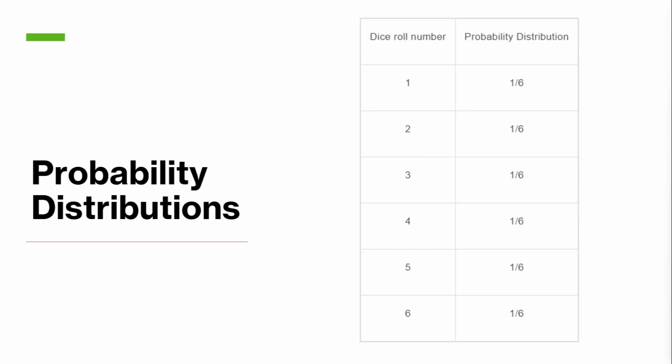Probability distributions. Now, we all know this classic example of finding the probabilities of a dice roll. There are only 6 outcomes on a dice roll, which are 1, 2, 3, 4, 5, 6. So the probability of rolling a 1 is 1 out of 6. This type of probability is called discrete, as there are a fixed number of outcomes. If we list all the outcomes of a given event, it is known as the probability distribution. For instance, the probability distribution for the dice roll event would be as shown on the screen. While listing all the values is doable for a limited set of outcomes like this, it is not practical for larger outcomes, and instead we will use functions for that purpose.